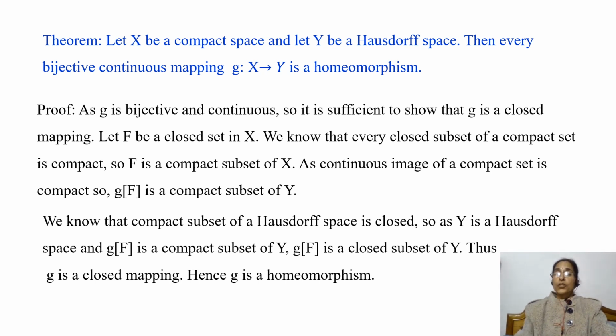So we have shown that G image of closed set F is closed in Y, and so G is a closed mapping, and hence G is a homeomorphism.